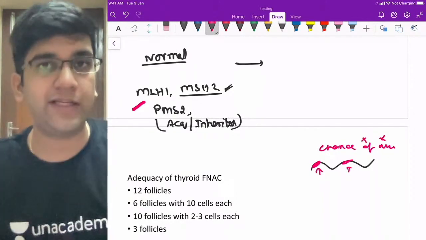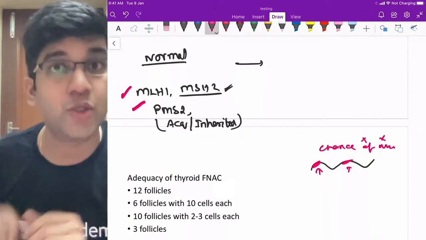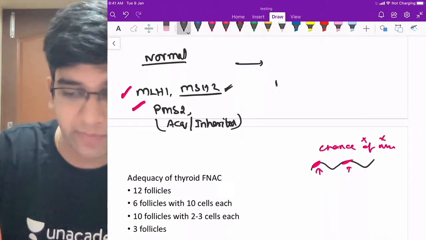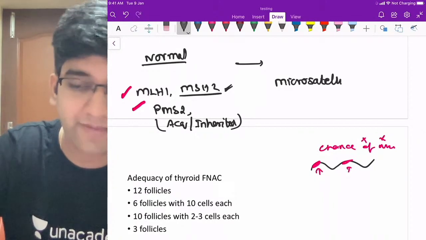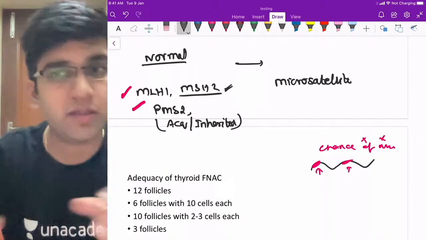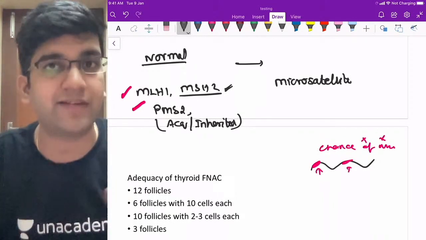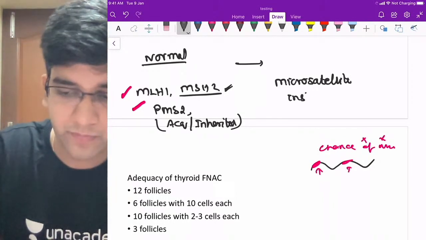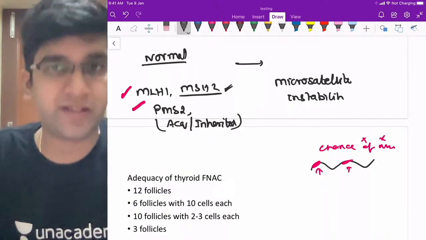So it's perfectly normal. If these are mutated, there's no one to correct that. So that's why we call it microsatellite instability. I will not know which microsatellite is getting unstable, but any number of microsatellites can become unstable because there's no one to correct the errors there. Fine. Okay, so that's about the microsatellite instability.